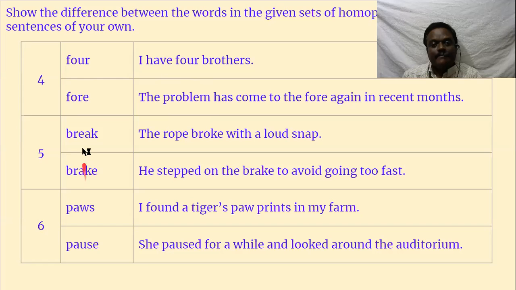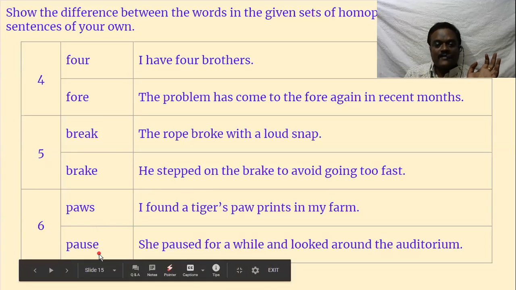Break, B-R-E-A-K. Break means breaking. The rope broke with a loud snap. Brake, B-R-A-K-E, brake means to stop a vehicle. How do you stop a vehicle? You apply brakes. It may be a bicycle, a bike or scooter, or maybe a car or bus. You apply brakes. There is an apparatus with which you can stop the vehicle. You just press it with your legs or hands. It stops. They are called brakes. He stepped on the brake to avoid going too fast.